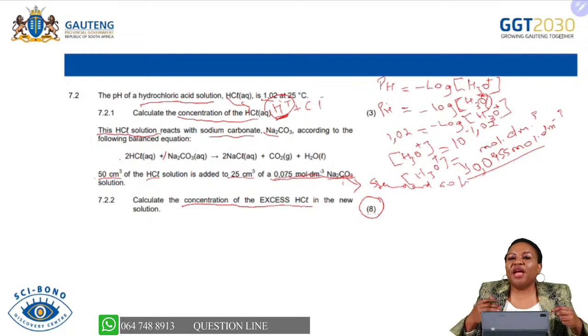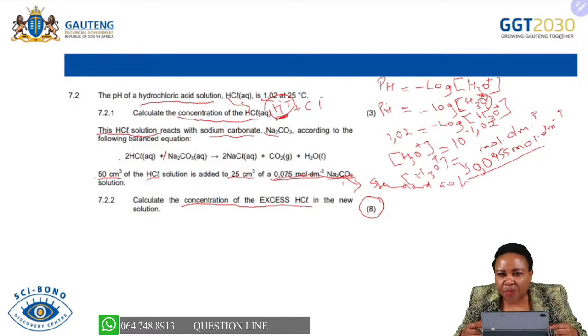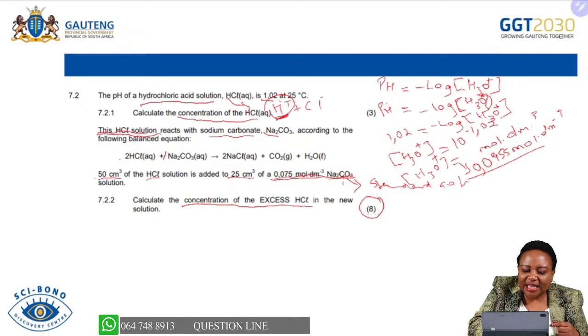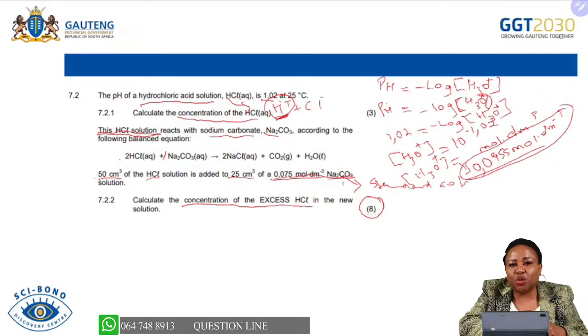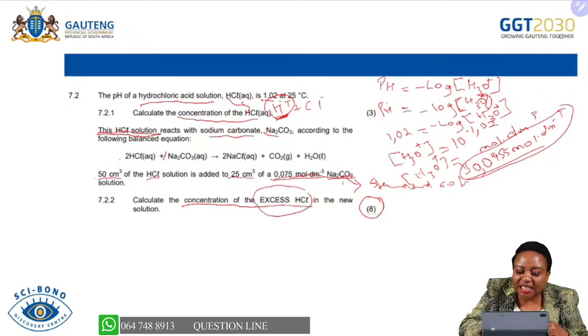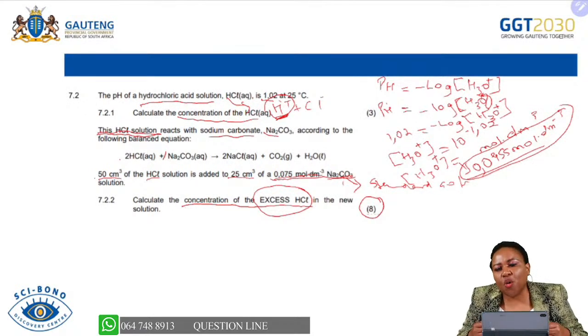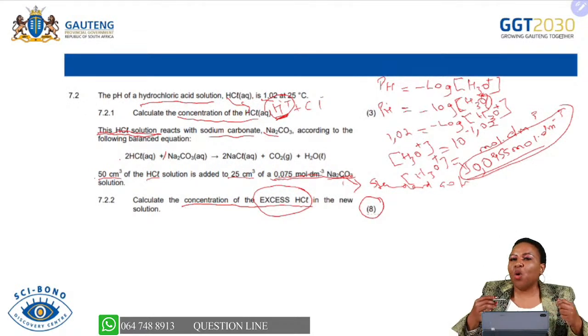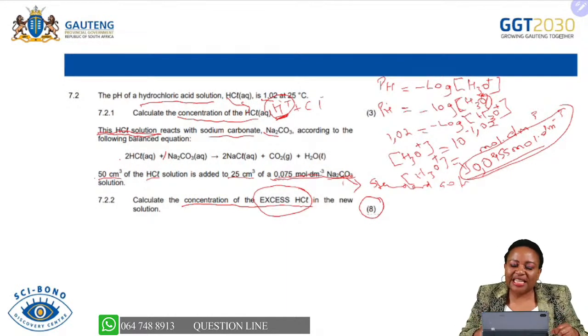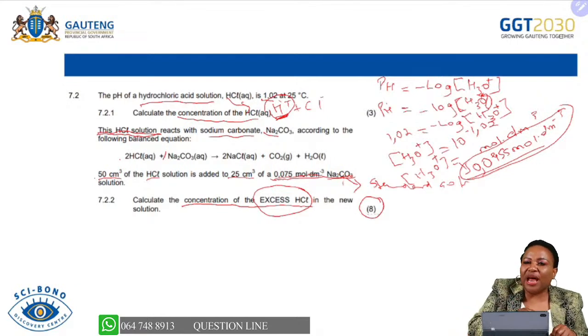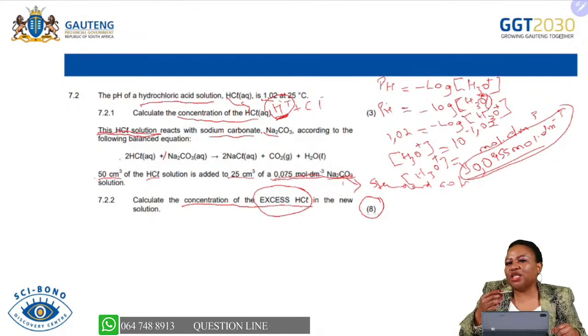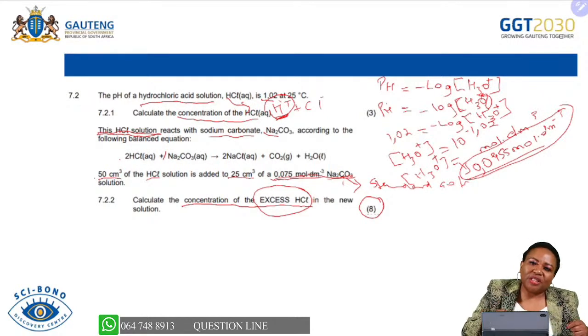So you need to firstly analyze your question. Already the examiner is saying this acid, so it means initially you have this acid of this concentration that is going to react, and the examiner is telling you that this acid is in excess, meaning that not all of what you had initially will react. So it is always easy to work with the number of moles, so that you can see which moles never reacted and find the concentration of the acid that was in excess. Because you will always use the formula n equals m over M, or c equals n over V, so that you can find the concentration of an acid.